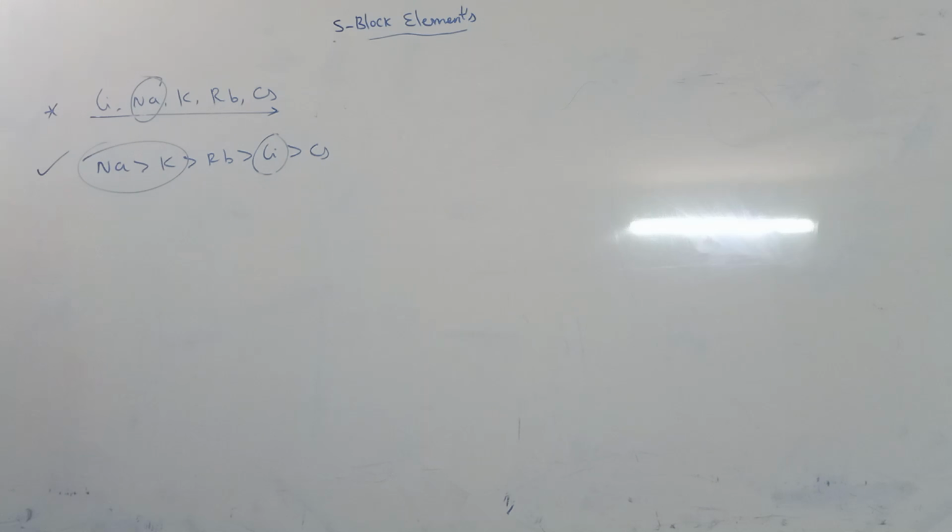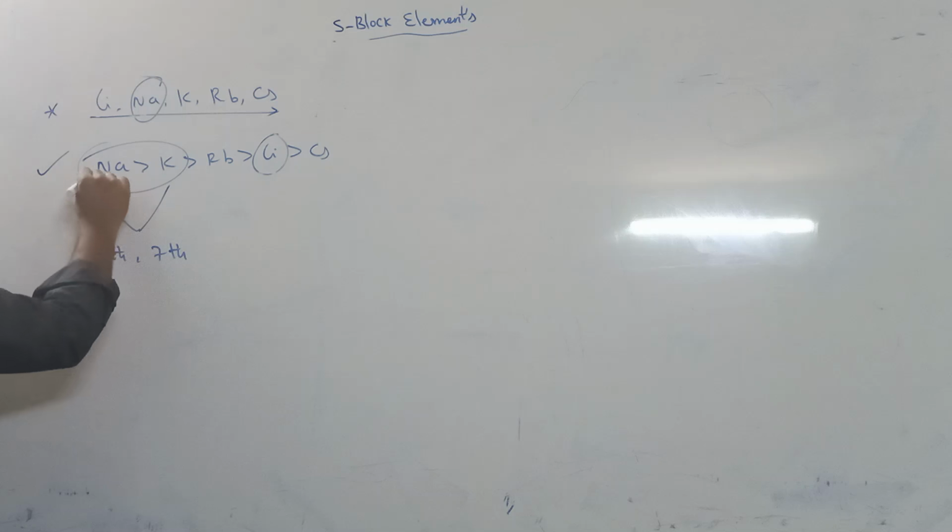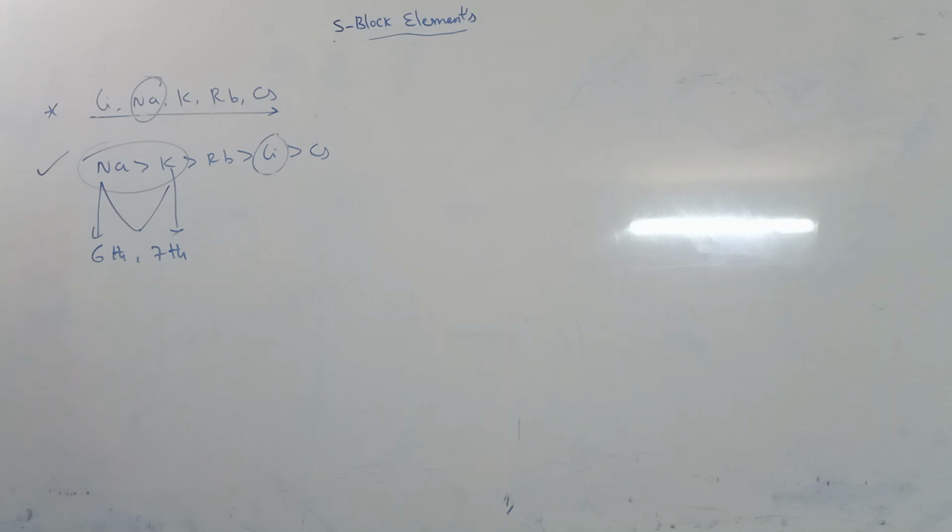Next one is potassium. Sodium and potassium are in the 6th and 7th positions in the earth's crust. Sodium is 6th, potassium is 7th.